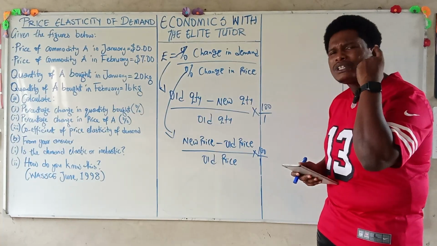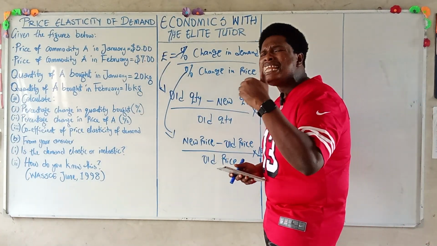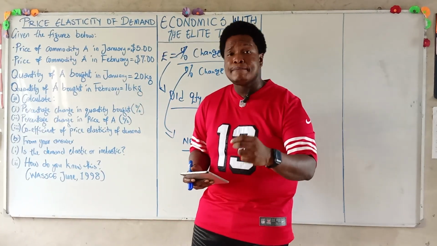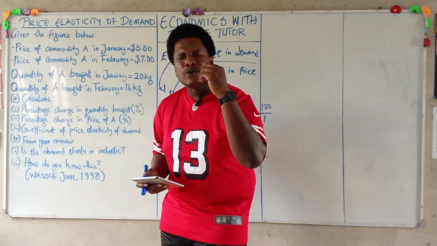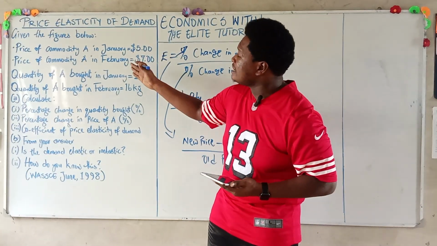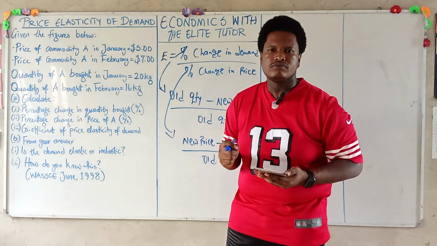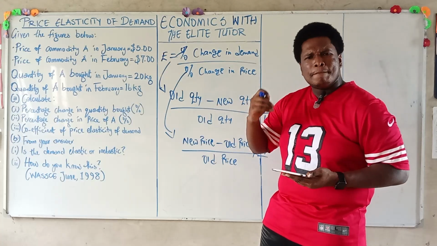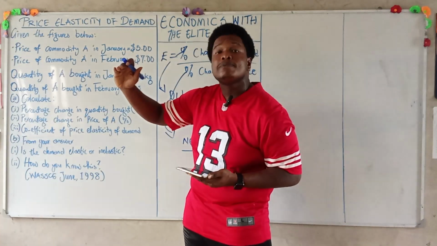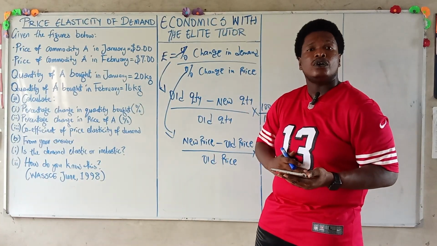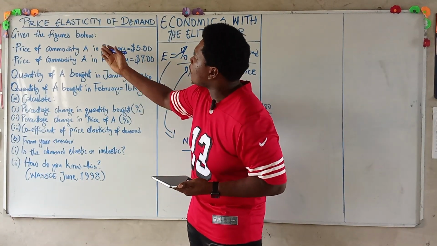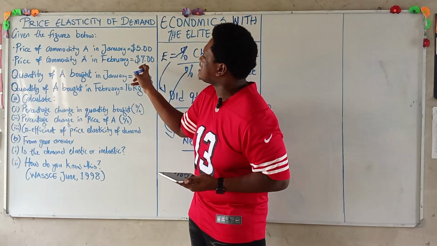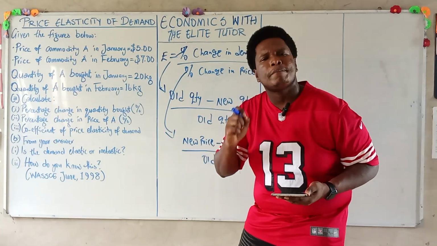The first thing you have to take into consideration is your ability to determine the old quantity and the new quantity, and your ability to determine the new price and the old price. You can determine this by looking at the month. You have January and February. You can't get to February without passing January. So January is our old month, while February is our new month. That means the price of the commodity in January, this $5 here, is our old price, while the $7 for February is our new price.